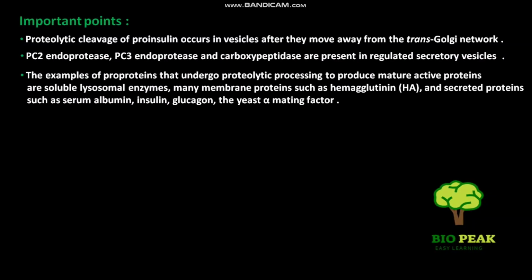The examples of proproteins that undergo proteolytic processing to produce mature active proteins are soluble lysosomal enzymes, many membrane proteins such as hemagglutinin or HA, and secreted proteins such as serum albumin, insulin, glucagon, and the yeast alpha mating factor.